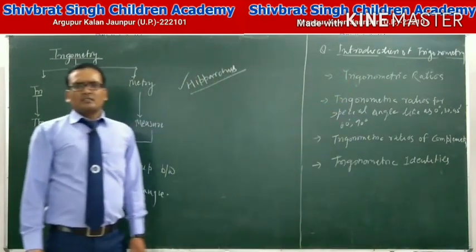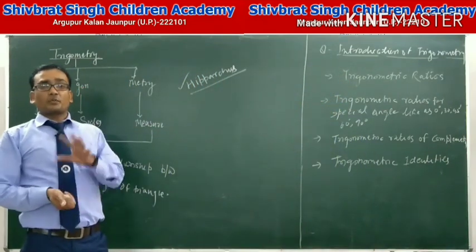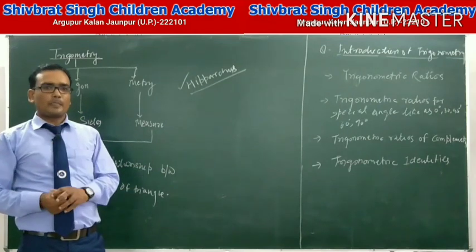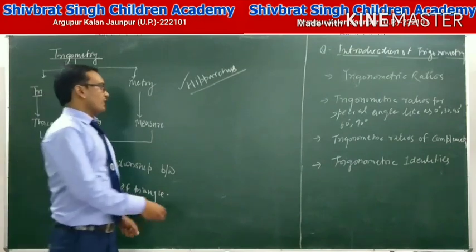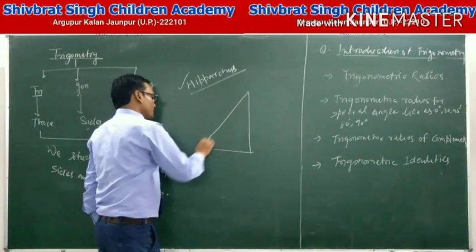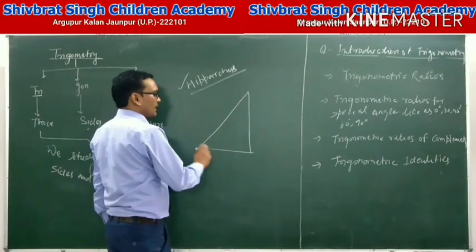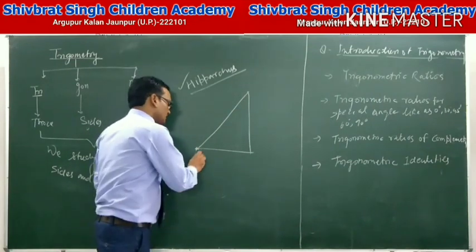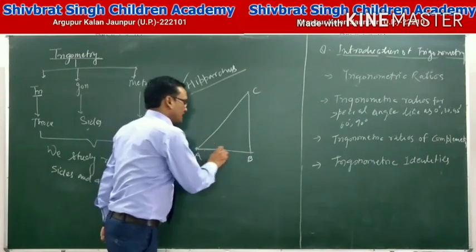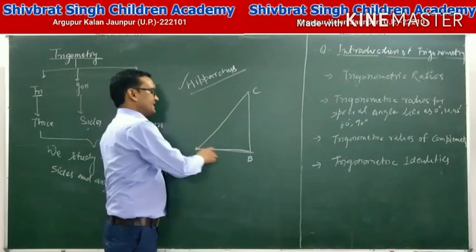Why are we studying trigonometric ratios? Suppose we want to find the height of a minar. Then we use the Pythagoras theorem if we know the lengths of sides AB and AC.